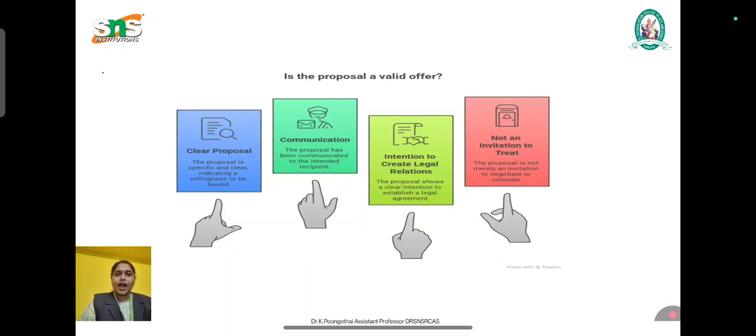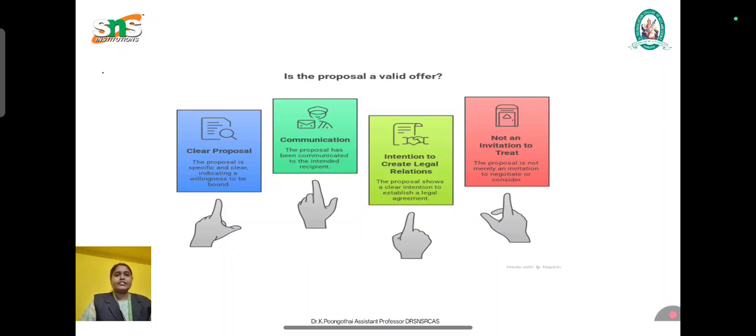So that is an acceptance. Here the example: B agrees to buy the laptop for rupees 30,000. This is an acceptance. Offer means A is offering a laptop for rupees 30,000. Acceptance means B is agreeing to buy the laptop for rupees 30,000.